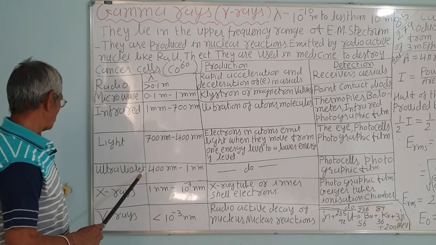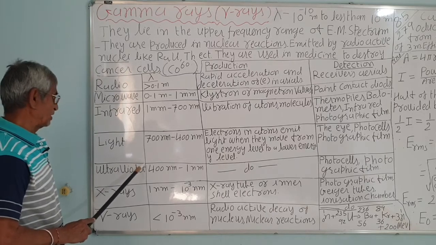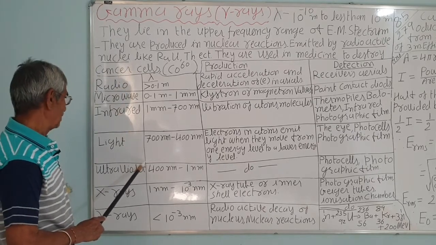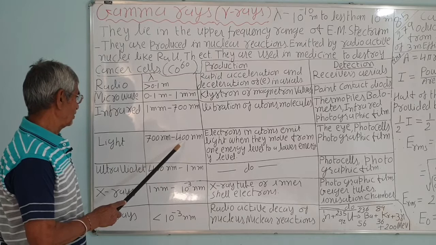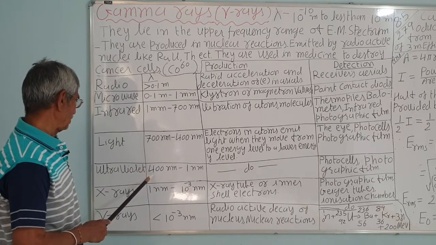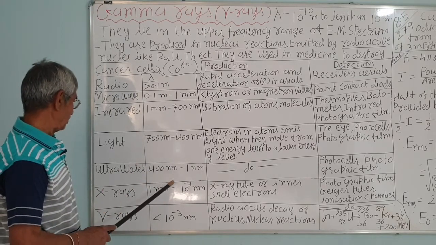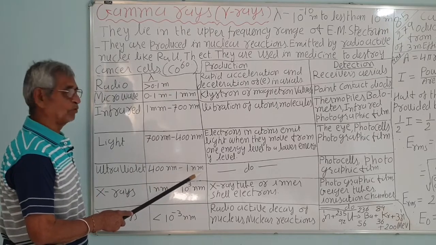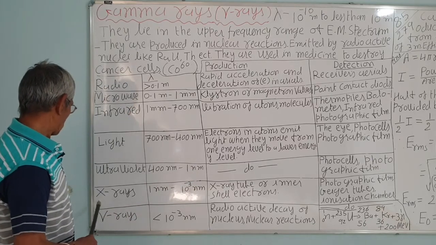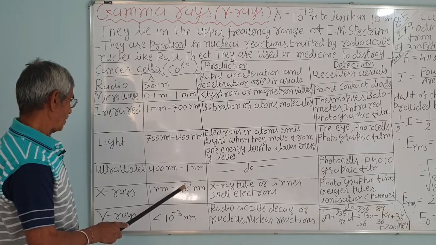Then ultraviolet, that is frequency more than the visible light, that is more than the violet. Correct? So its range is, this is the lambda for violet. These are shorter than the violet. If you go, the wavelength will decrease to 1 nanometer. Then X-rays, 1 nanometer to 10 raised to minus 3 nanometer.